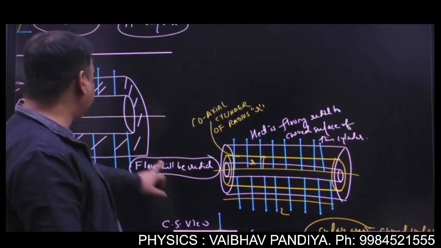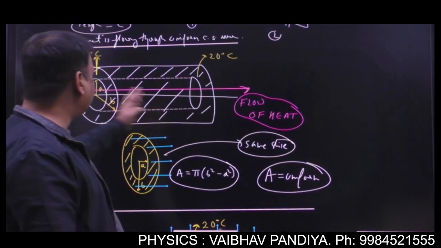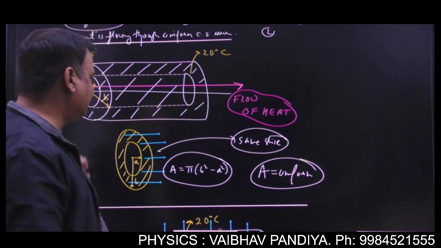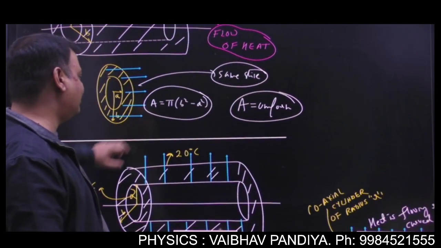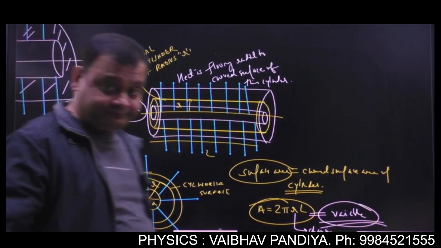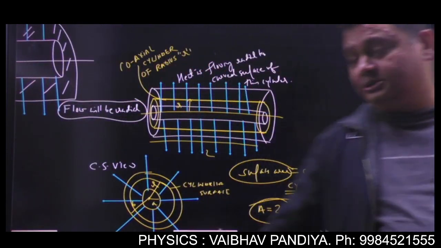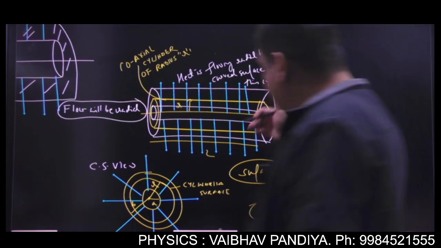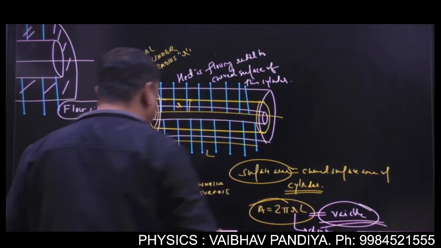So see, the same cylinder, when it had a temperature difference between the right and left surfaces, heat was flowing through this slice. So heat flow was through a constant or uniform area. If the same cylinder has a temperature difference between inner and outer surfaces, then heat will flow between the inner and outer surfaces and the area will be variable.